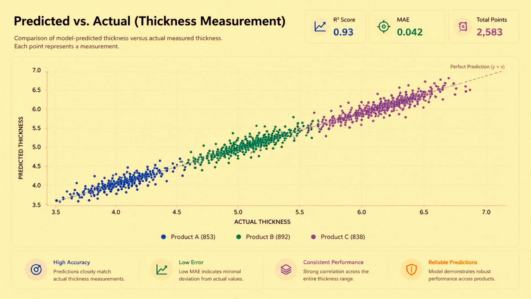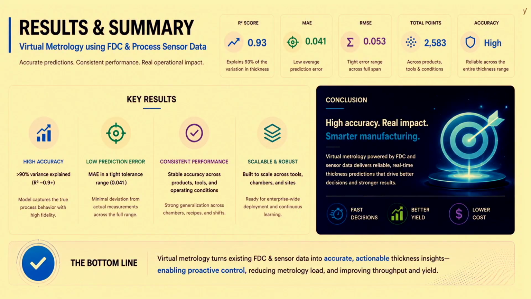And we put this model in place for so much new data, new processes, new recipes, and monitored the performance over time, and we saw very consistent results coming out of it. So we have high accuracy, low error, consistent performance over time, and it is a very reliable prediction.